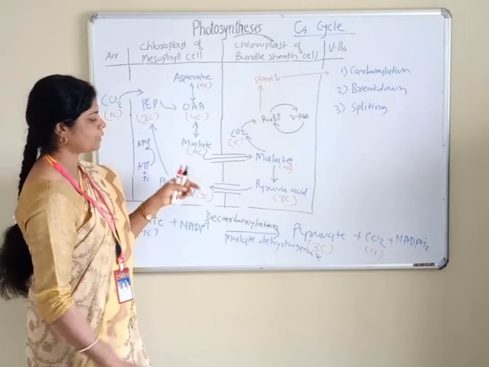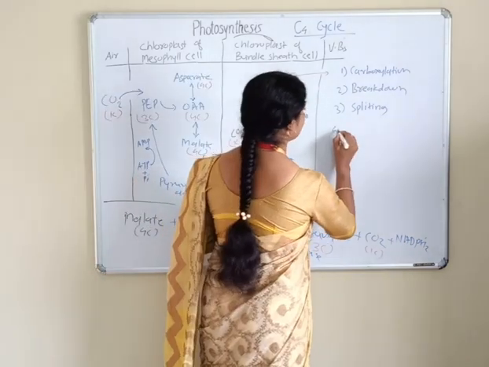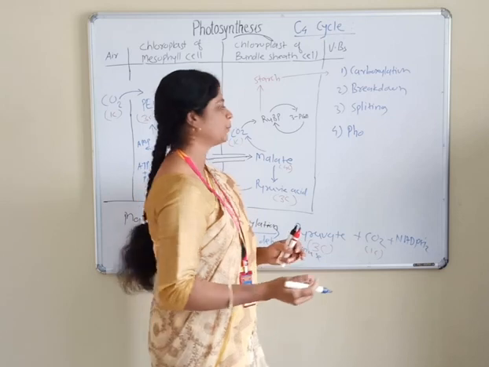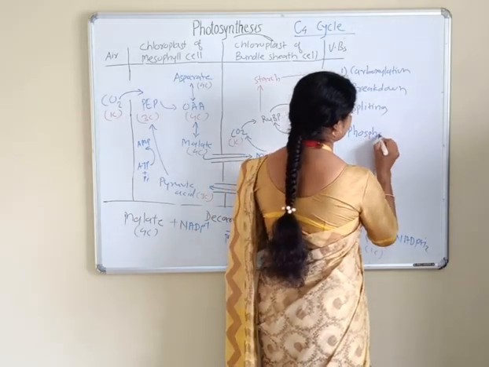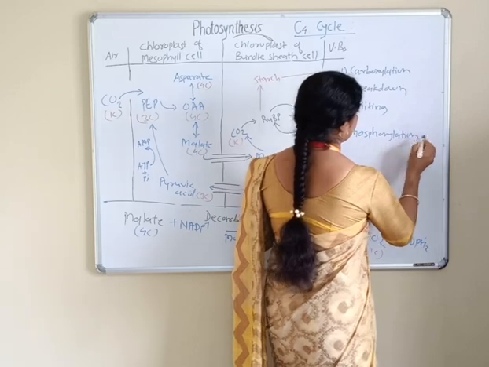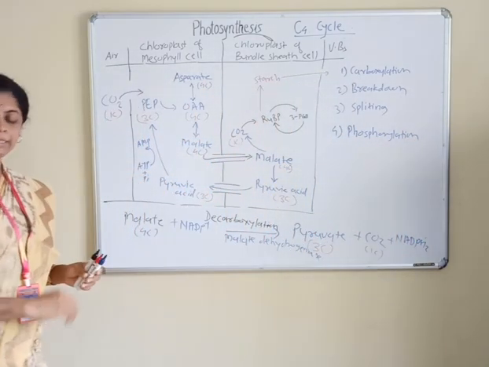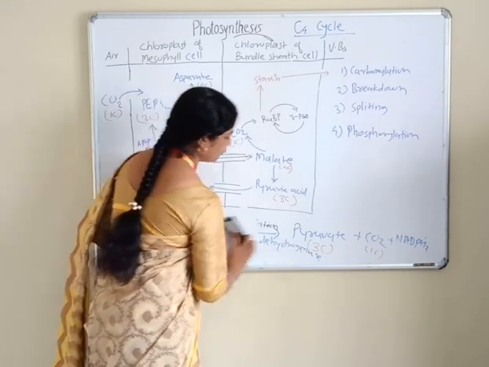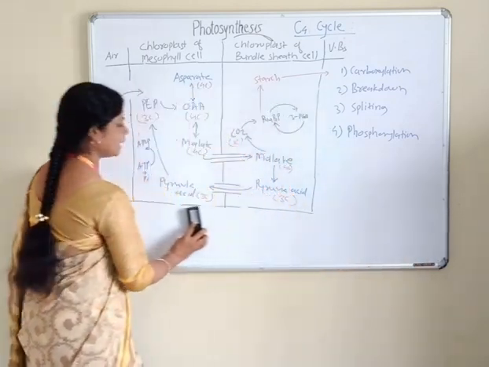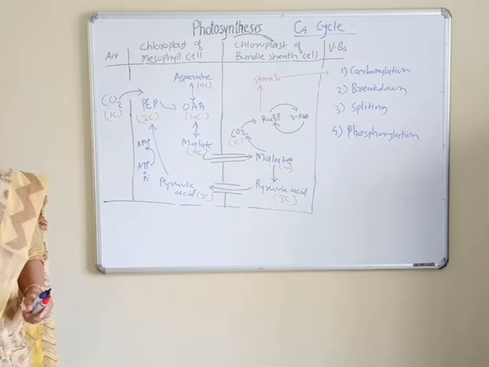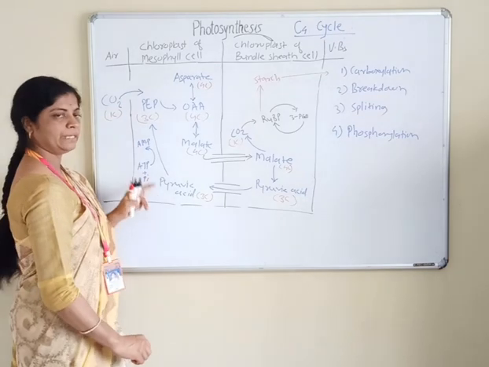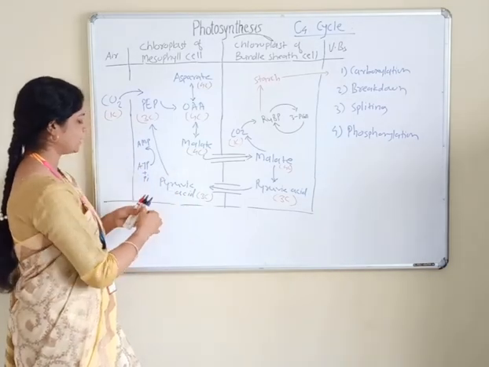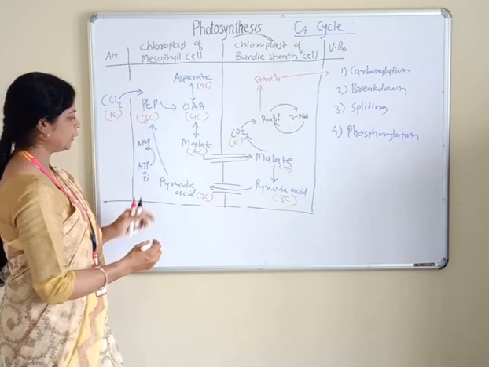So the next step, number 4, is called phosphorylation. Phosphorylation of pyruvic acid. Phosphorylation means addition of a phosphate group. So pyruvic acid enters the mesophyll cell from the bundle sheath cell and undergoes phosphorylation. But here ATP energy is utilized, and ATP is used in this phosphorylation step for the formation of phosphoenol pyruvate.